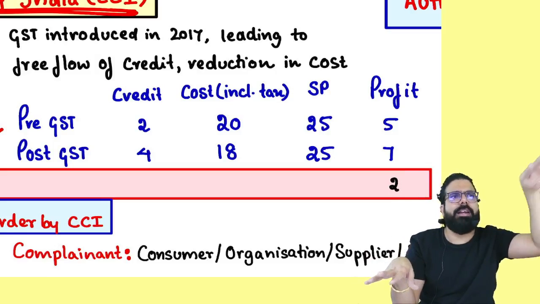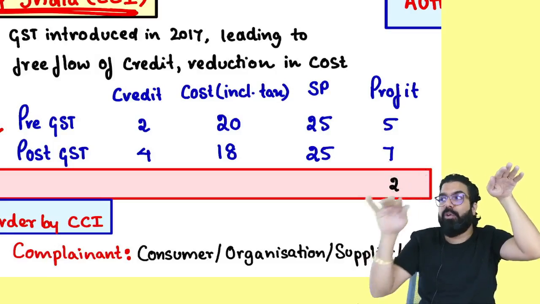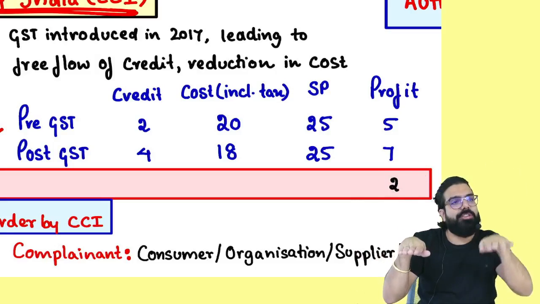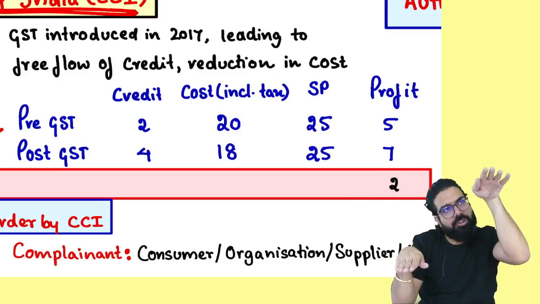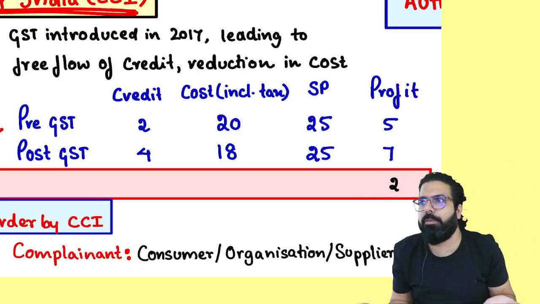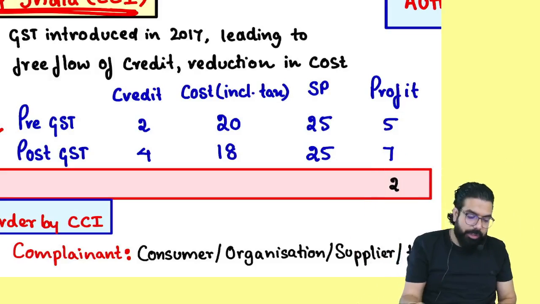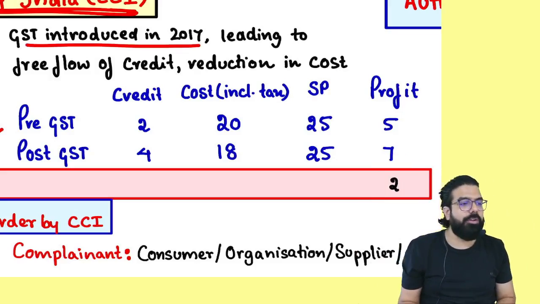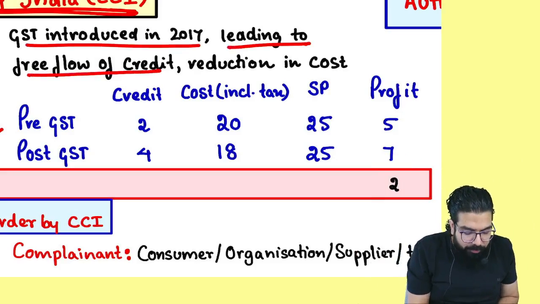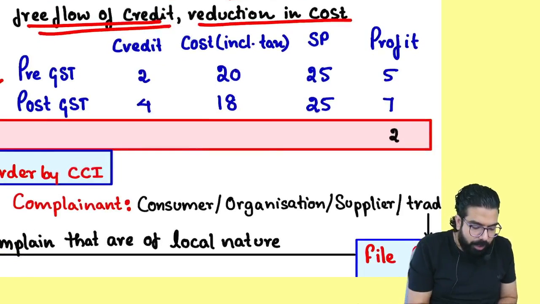So you used to sell an item supposedly for 100 rupees. But now with the coming of GST, the free flow of credit is there. So your cost has come down, yes or no? Your cost of making the item has come down because the input tax credit has gone up. With GST, input tax credit has gone up, the cost has come down. So they are telling, GST introduced in 2017 leading to what? Free flow of credit and reduction in the cost.